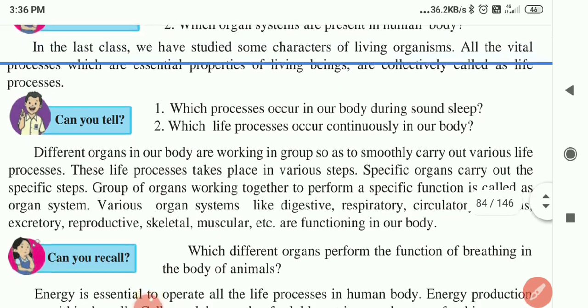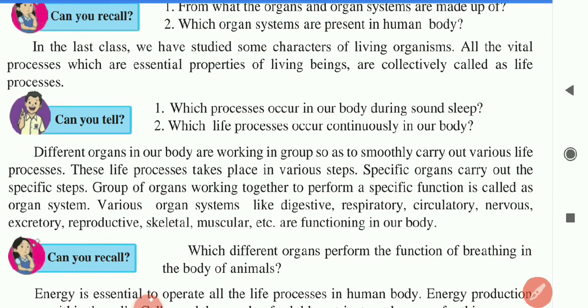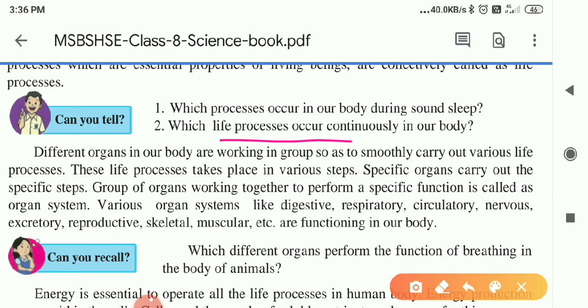Which life processes occur continuously in our body? From when we start our life journey from a single cell until we die, what happens in our body? Growth, wear and tear of the body, and respiration are going on. So all these processes go on continuously in our body.